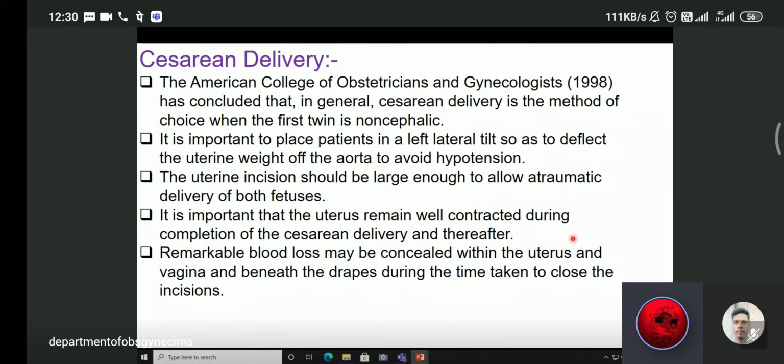Remarkable blood loss may be concealed in the uterus and vagina beneath the drapes during the time taken to close the incision. That means cesarean delivery in twin pregnancy should be done by an expert obstetrician to save time and to prevent loss of blood.